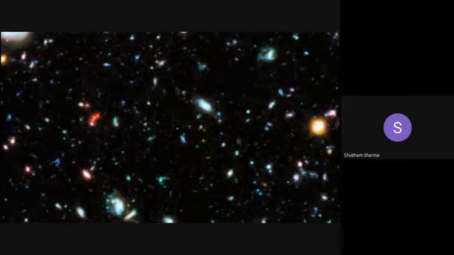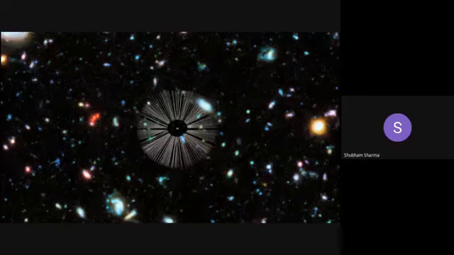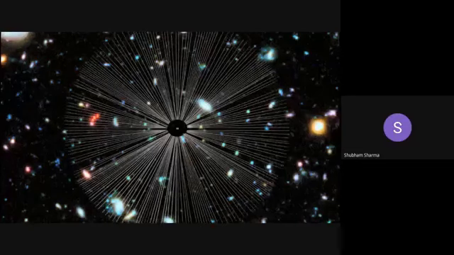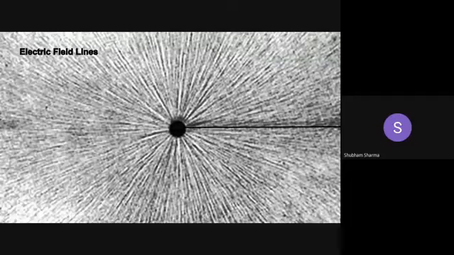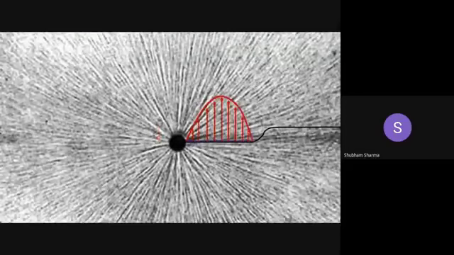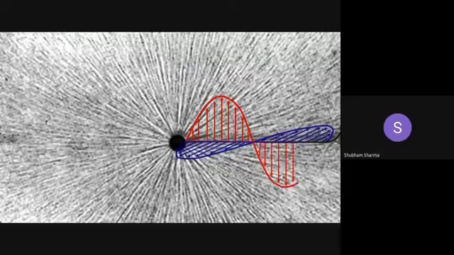Then, in the mid 1800s, Maxwell proposed that the existence of an electric charge filled empty space with an electric field. Here is a NASA picture of small threads suspended in an oil aligned with the electric field of a charge. Accelerating the charge causes the electric field to change. Furthermore, he showed that a changing electric field created a magnetic field, and a changing magnetic field created an electric field. So, the accelerated electron creates a disturbance in the electric field that propagates itself through space as an electromagnetic wave.